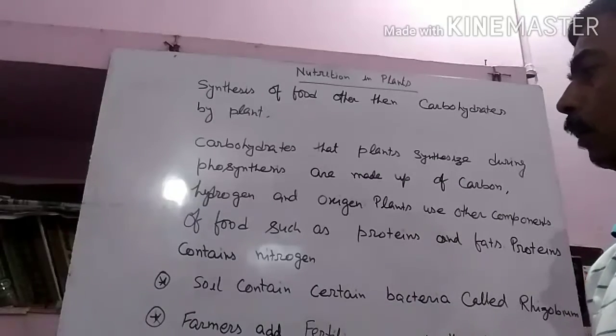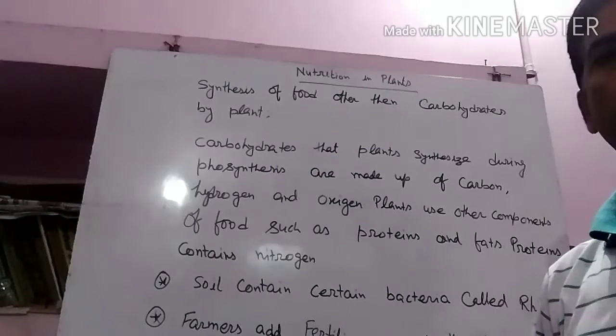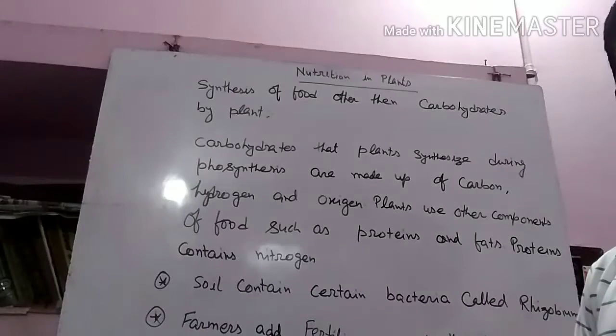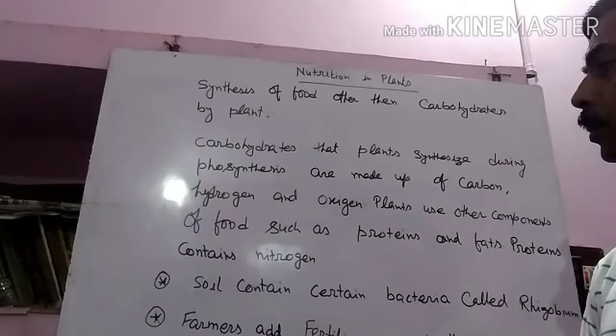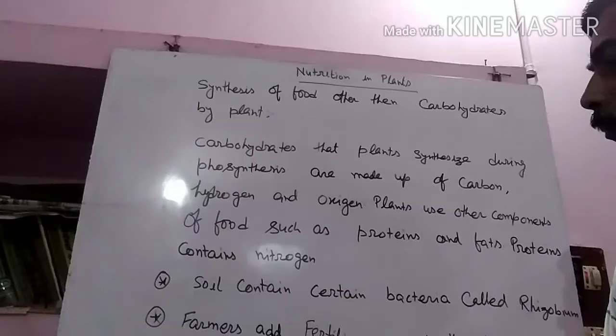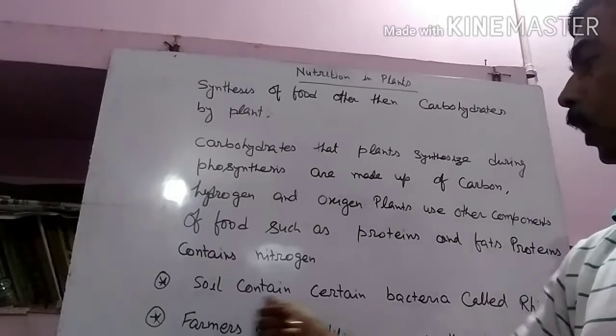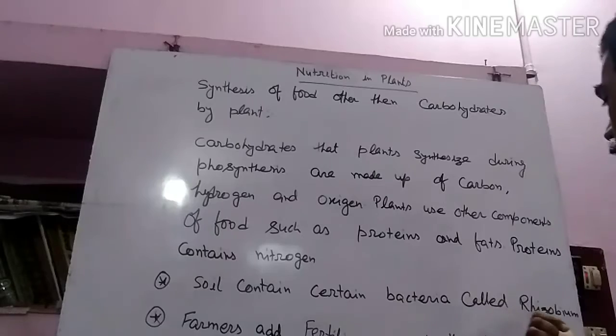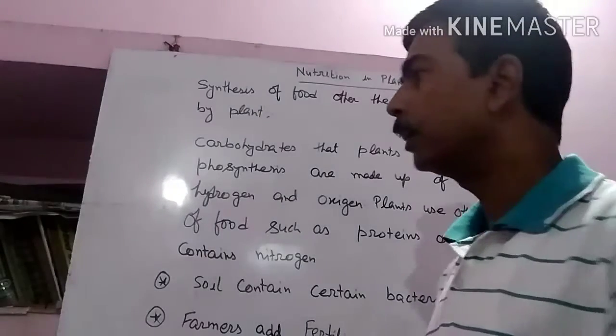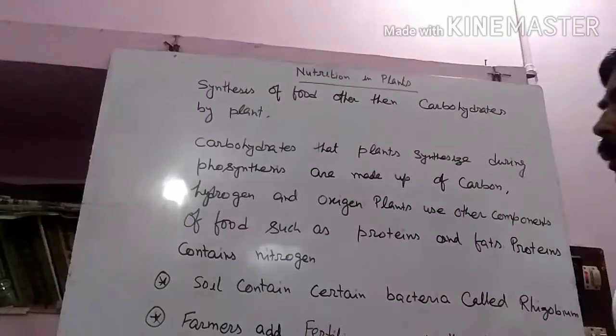First of all, you all know that in nature a large amount of nitrogen is present. So what happens is, soil contains a certain bacteria, the name of that bacteria is rhizobium, which converts the atmospheric nitrogen into a water soluble form.